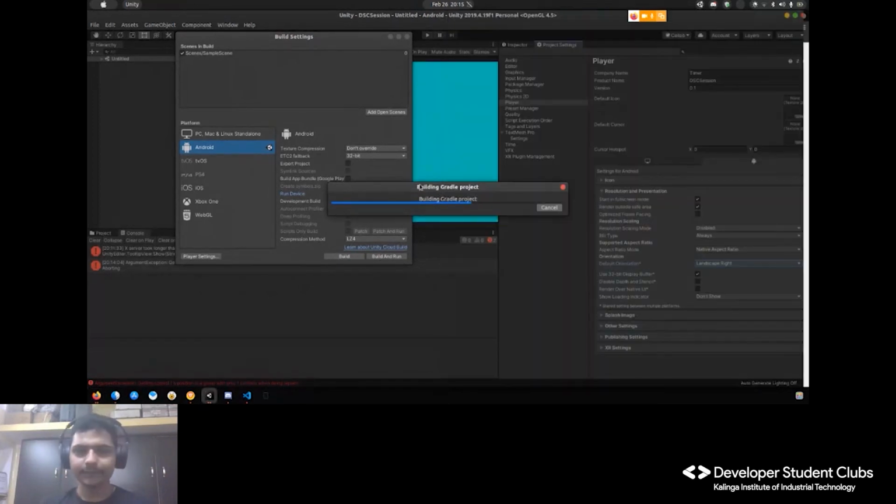Building the Gradle, it takes some more time. You must have watched memes where someone starts building Gradle and leaves, and comes back after doing all his food and all. But I don't think it will take that much time. It's a very simple project. Cool, it's copying our APK to the device,